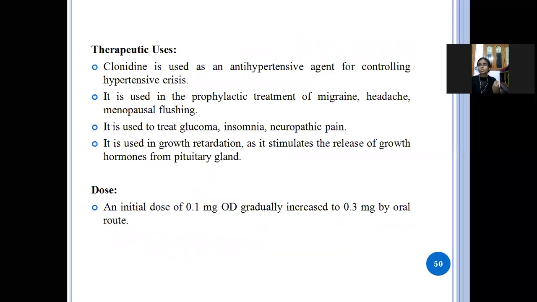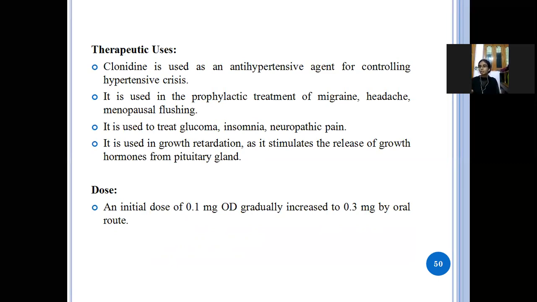Next, uses. So it is used in the treatment of blood pressure, means it is used as an antihypertensive agent, and it is also used in the treatment of migraine headache, menopausal flushing, and also used to treat glaucoma, insomnia, and neuropathic pain, and also it is used as a growth hormone stimulant.